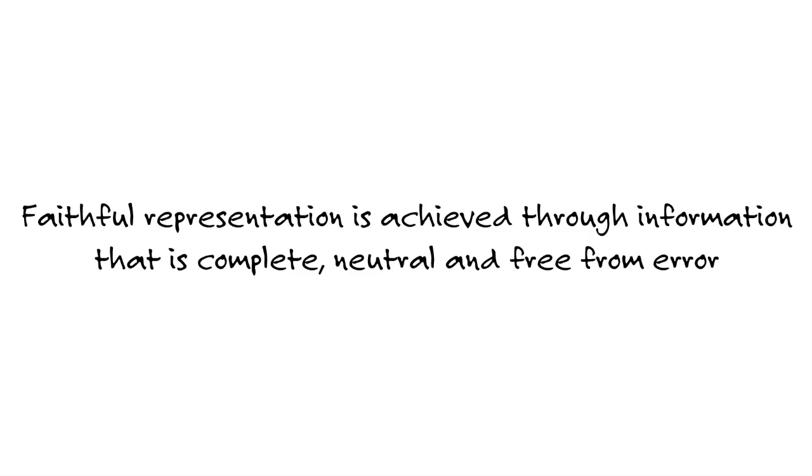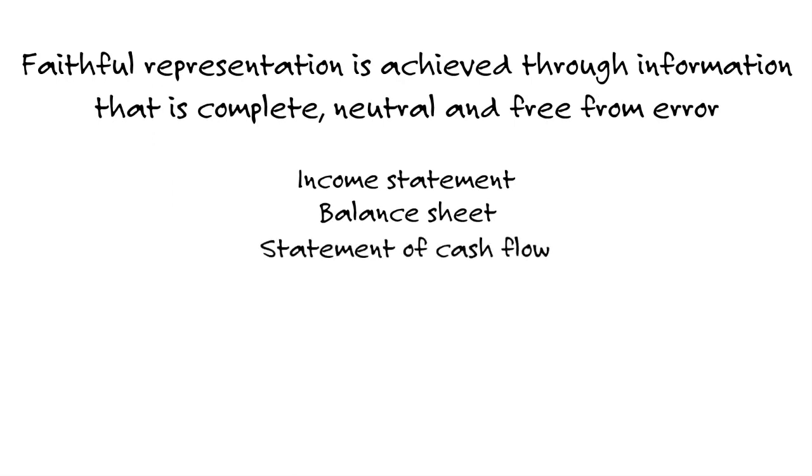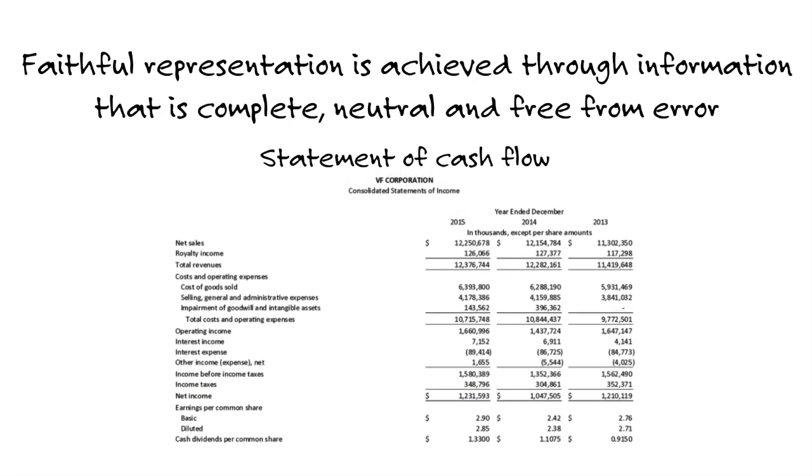So the information, for it to be useful, has got to be complete. So we need all the primary financial statements. I need the income statement to assess performance. I need the balance sheet to assess both short-term and long-term risk of distress. I need that statement of cash flow, which is going to tie to both the income statement and the balance sheet. It's going to give me an indication of whether or not the bottom line from that income statement is likely to be reliable. So is there a big difference between the operating cash flow growth rate versus the growth in earnings?